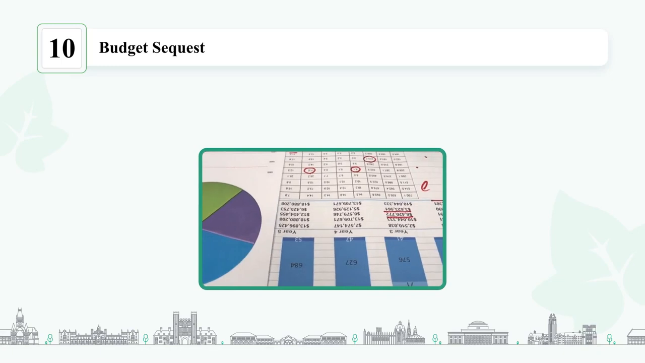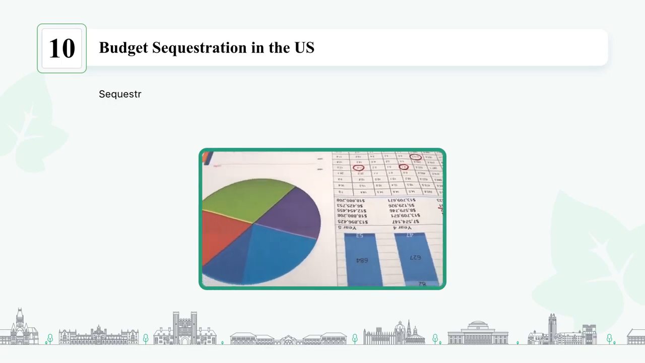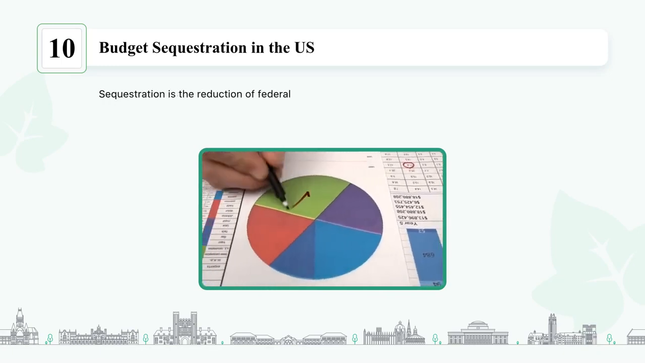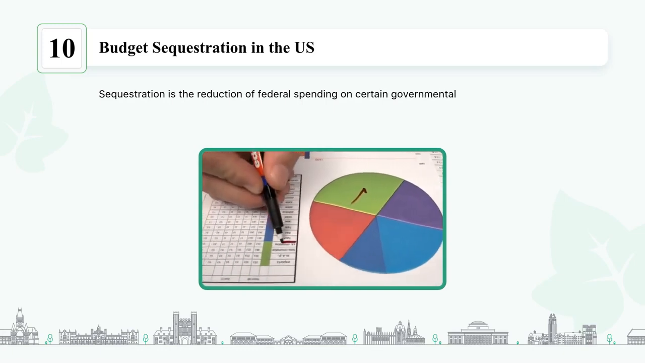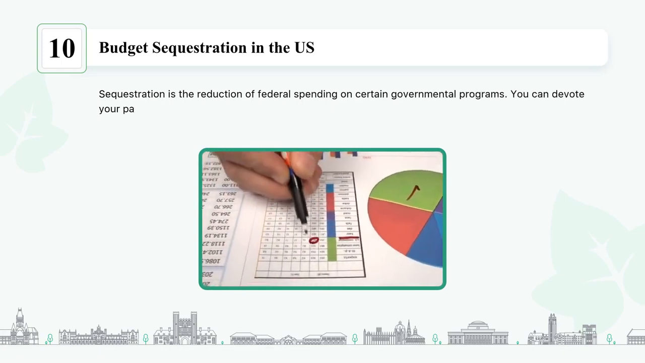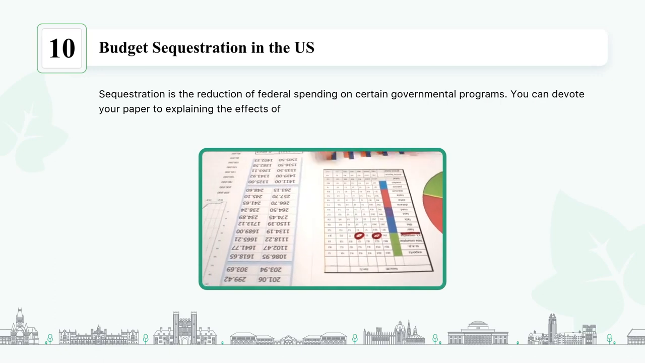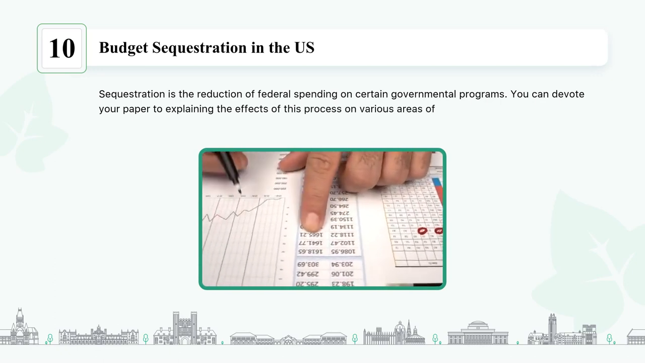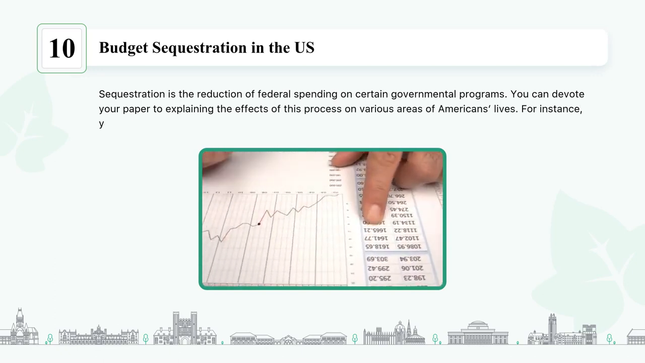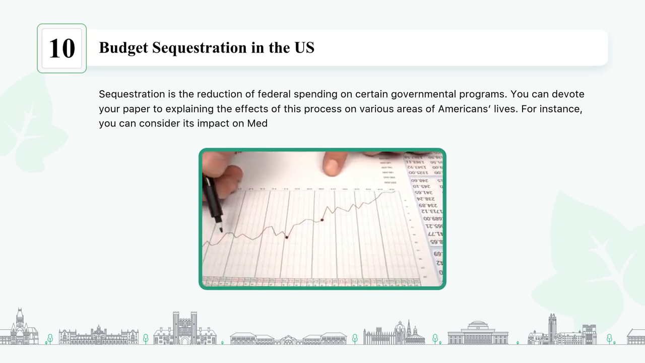Budget sequestration in the U.S. Sequestration is the reduction of federal spending on certain governmental programs. You can devote your paper to explaining the effects of this process on various areas of Americans' lives. For instance, you can consider its impact on Medicare and healthcare costs.